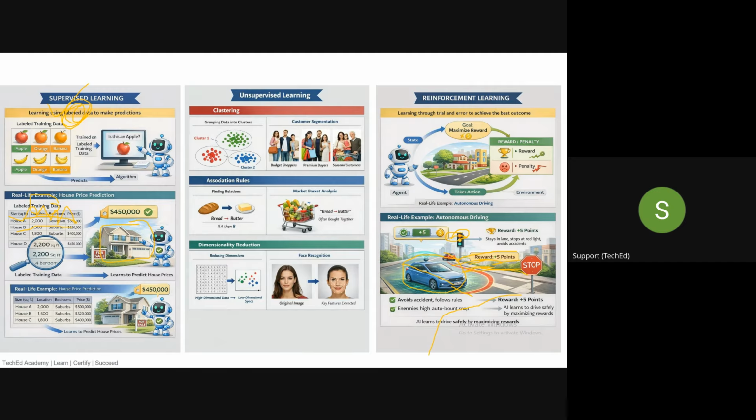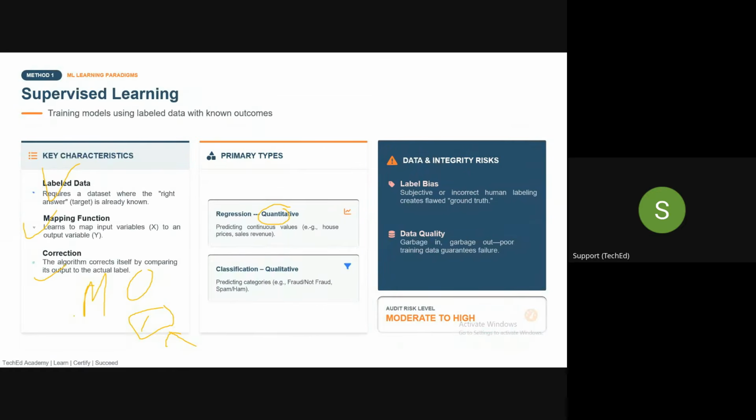This is a regression labeling, because I am doing this on quantitative data. So I have labeled all the data, and after labeling, now I am asking that, okay, in this area, this is the house. Can you predict what would be the value of this house? So this is the example of regression supervised learning, which will do the predictions for the quantitative data.